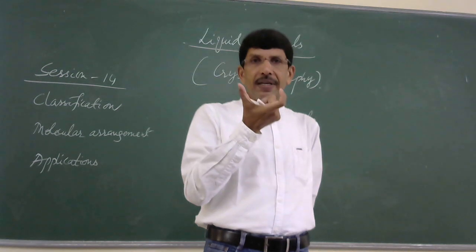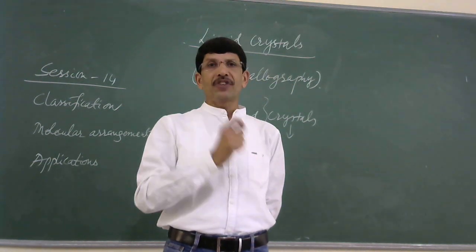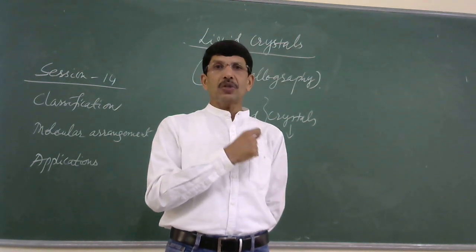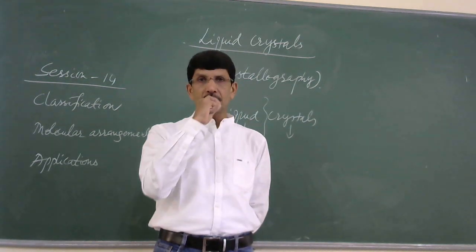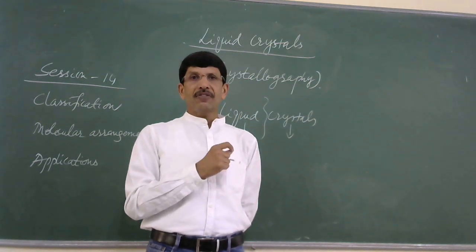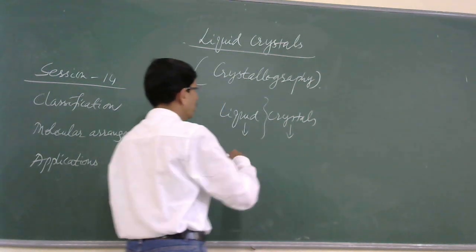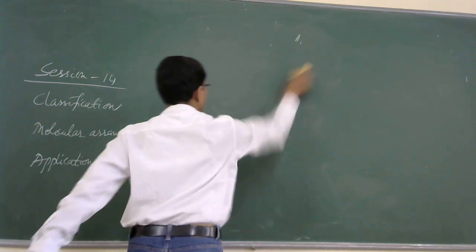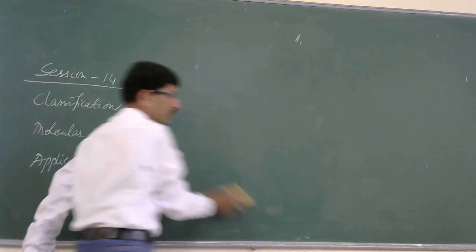Once we have a clear idea regarding the melting point of crystalline and amorphous solids, it's easy for us to follow what the nature of a liquid crystal would be. As we already learned, the liquid crystal state is an intermediate state where the solid possesses liquid as well as crystalline solid properties. That state is called the mesomorphic state.